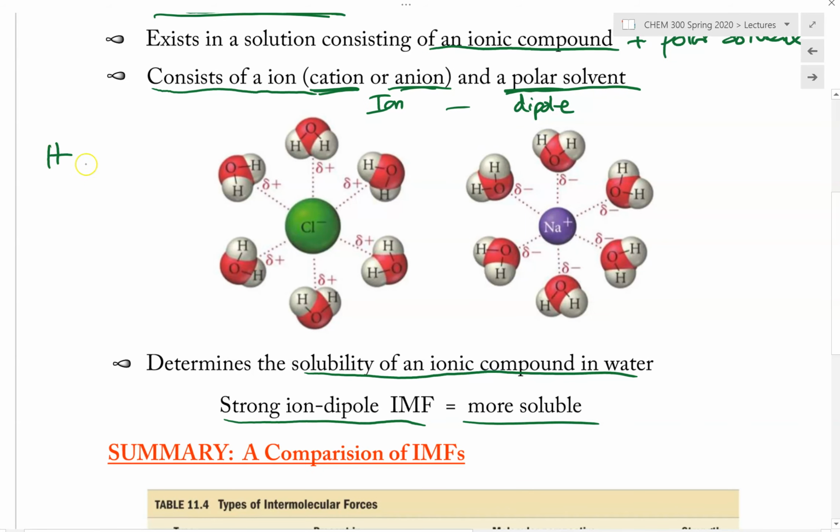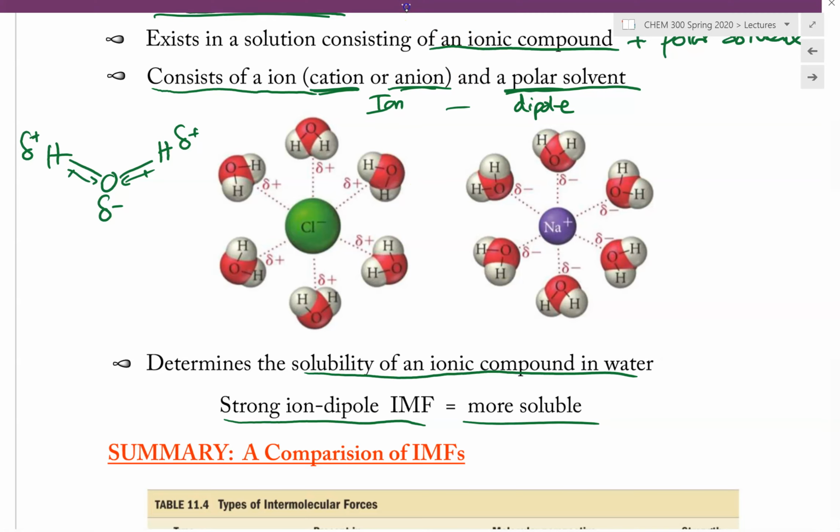So in water, when we draw the structure of water, we see the following. There are two dipole moments in water, right? And both are pointing to the oxygen. That makes the oxygen partially negative and the two hydrogens partially positive. So that's how the partial positive and partial negative charges work out in water. So let's see how this would then interact with the ions. Let's say that we take sodium chloride and we dissolve that in water. Then this is the interaction that we will find here.